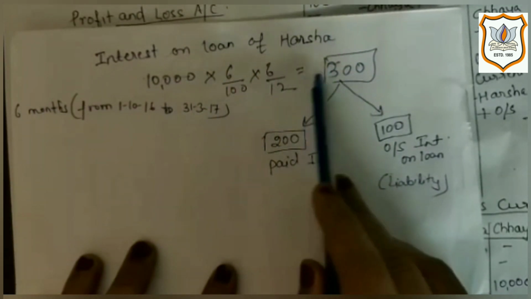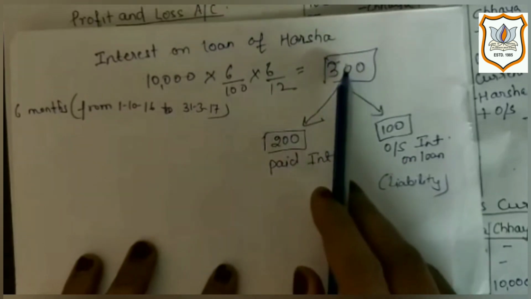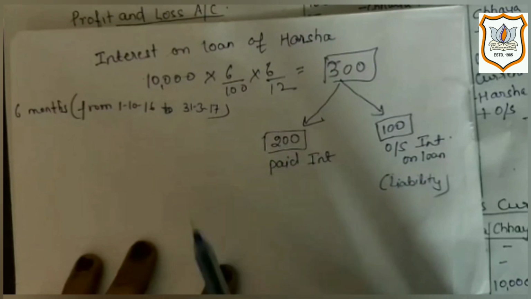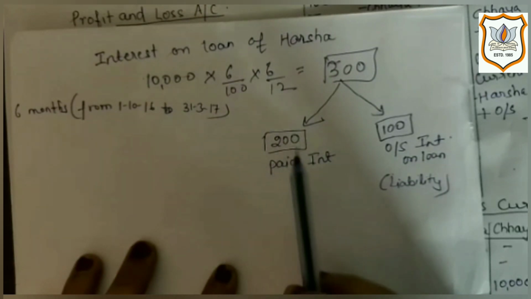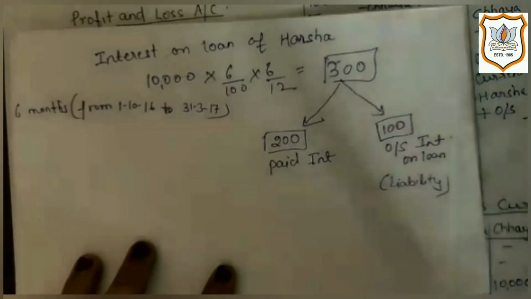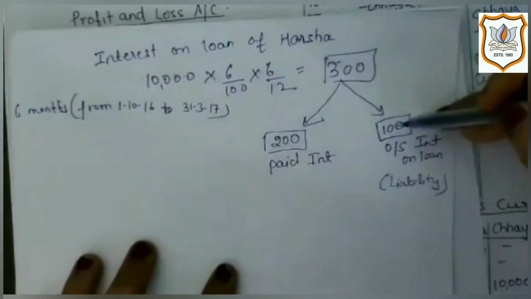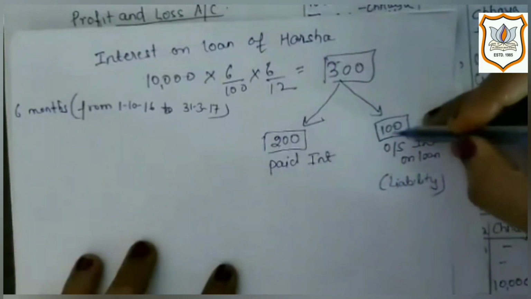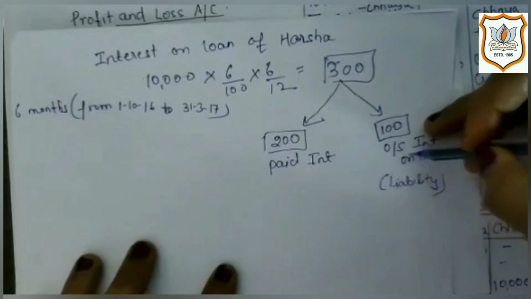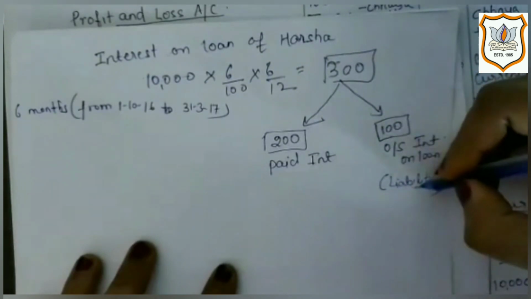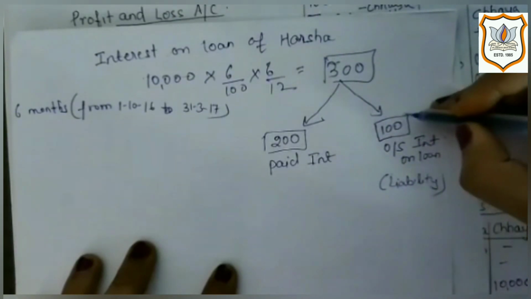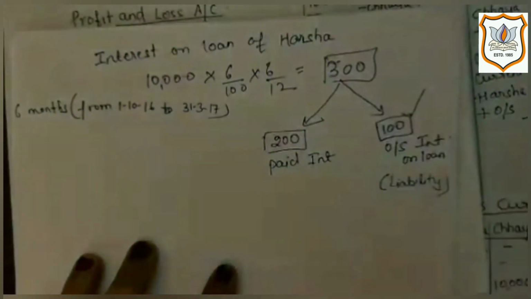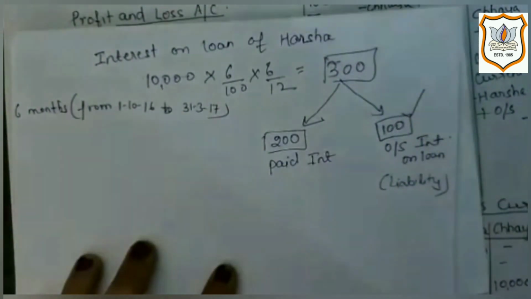So here we will get 300 interest amount, out of which 200 has been already paid as it is given in trial balance on debit side, and remaining amount, that is rupees 100, that means 300 minus 200, that is rupees 100, is outstanding interest on loan, which is firm's liability. So we will give two effects of this amount as it has not been recorded.